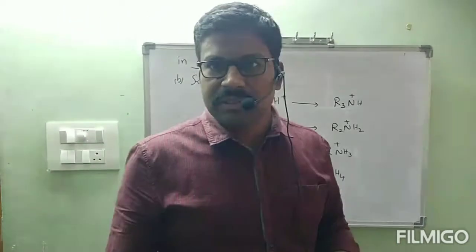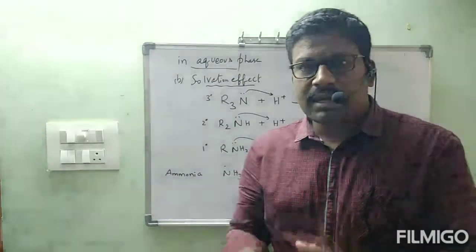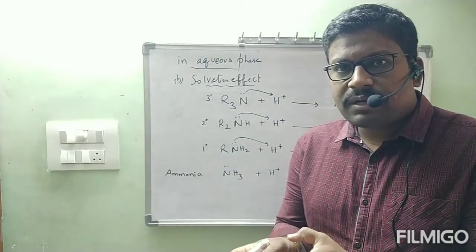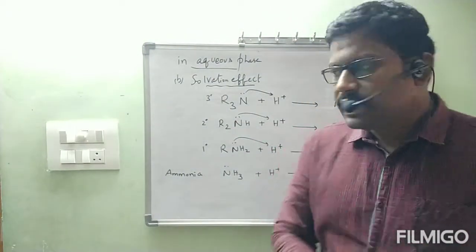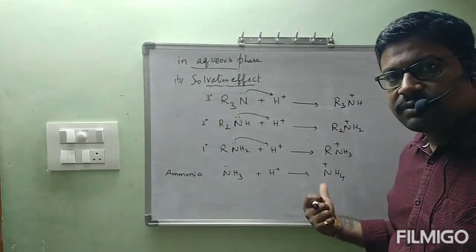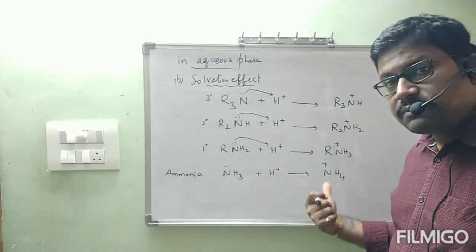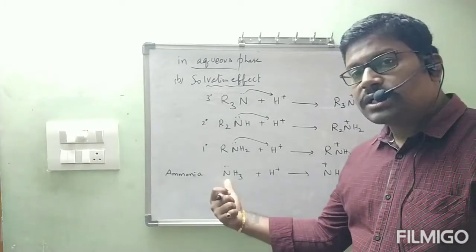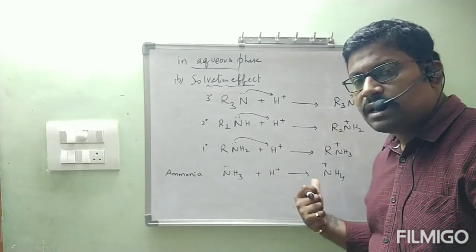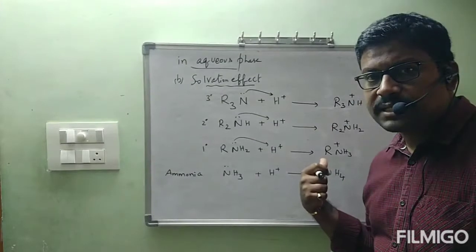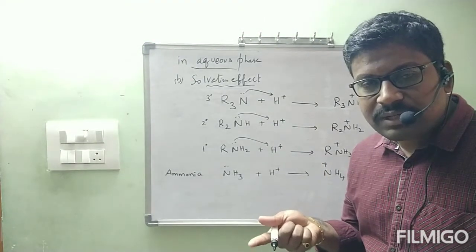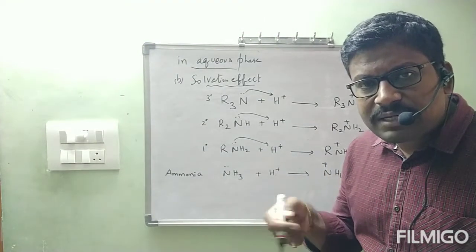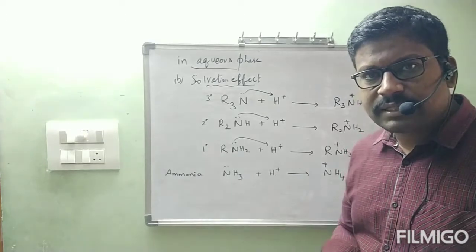Whatever the thing might be, every time it wants to be converted from unstable to stable. Here which is more stable form? NH4 plus is more stable form. If it is more stable, this one wants to be converted to NH4 plus. How this one will be converted to NH4 plus? By donating lone pair of electrons. If it is able to donate lone pair of electrons easily, it is more basic.